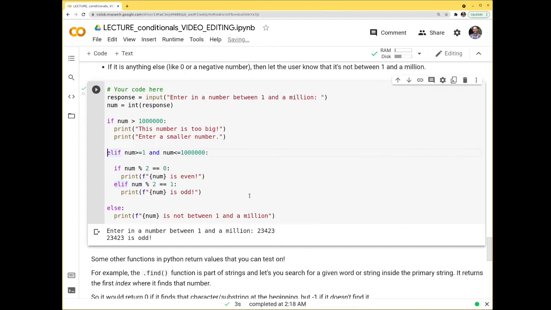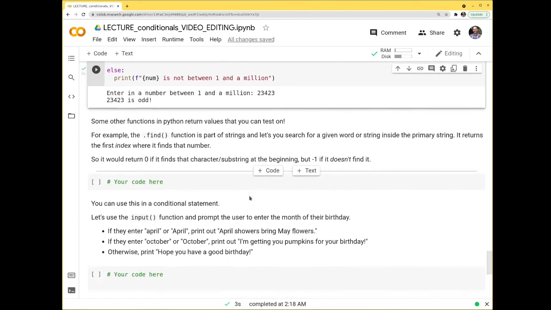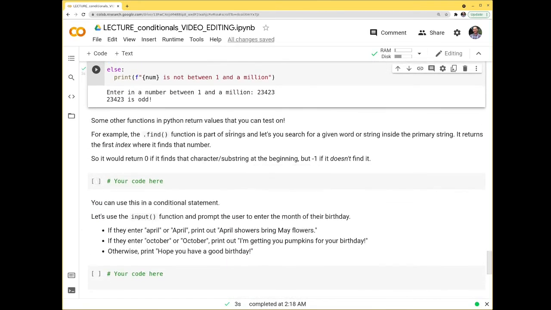I tend to have spaces just to make things a little bit more readable, and so on. Okay. Other functions return values that you can test on. So in all strings, there's a find function, and it lets you search for a given word or string inside the primary string.